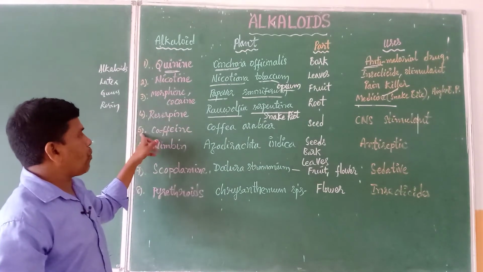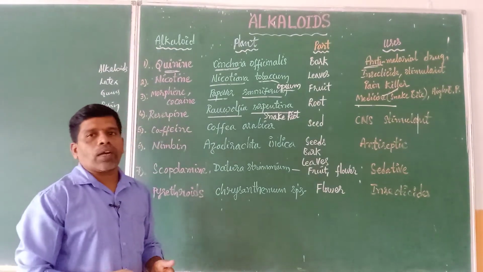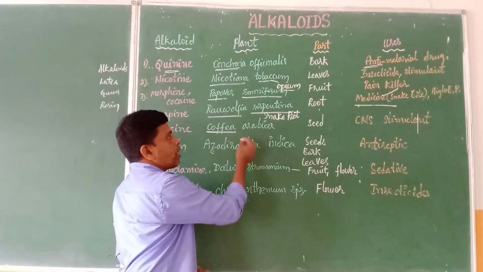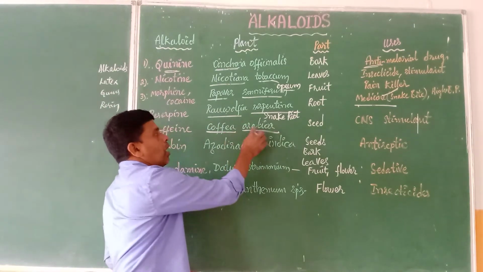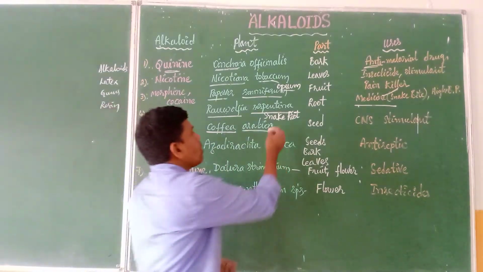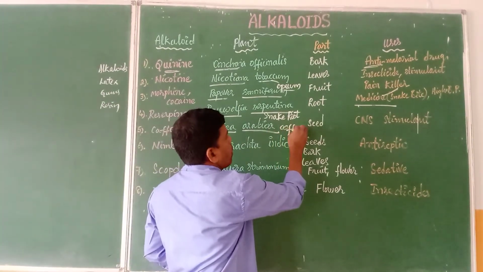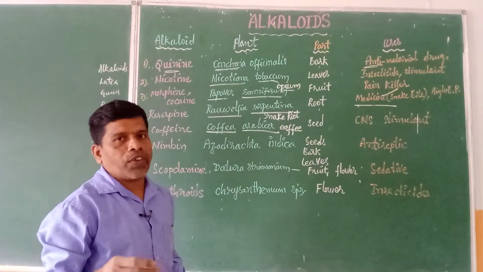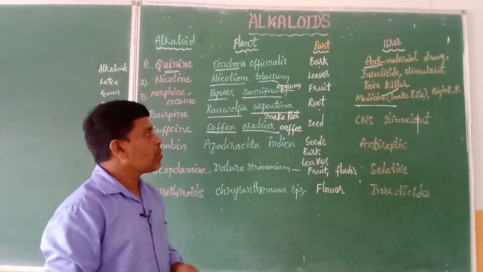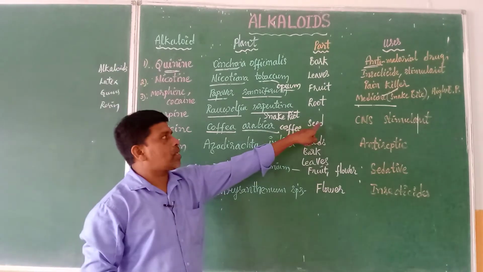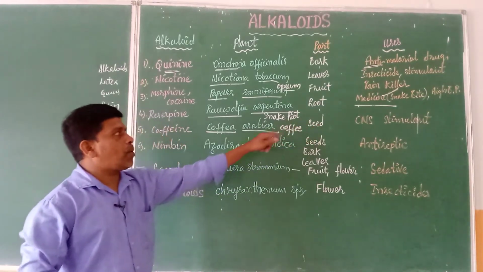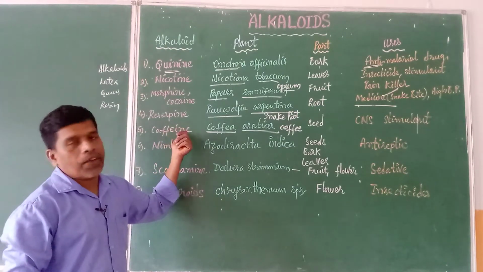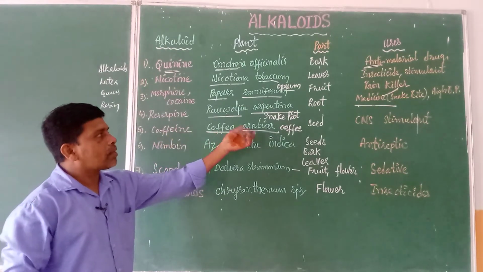Now coming to the fifth one, caffeine. So what is this caffeine? It is extracted from the plant called Coffea arabica, commonly known as the coffee plant. So the coffee we take, brew coffee or whatever is available in the market, is extracted from the seeds. The seed of this coffee plant contains an alkaloid named caffeine. Coffea arabica, scientific name.